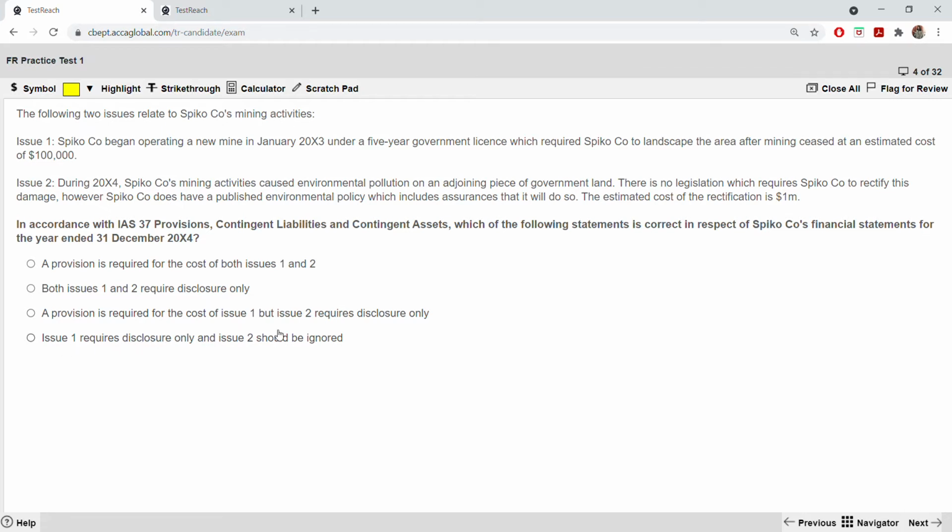To understand this, you have to be very good in your IAS 37. You have to know all the rules and regulations: when something has to be disclosed, when a provision needs to be there. You have to understand that first of all, looking at the nature of an issue. So they are bringing the knowledge of IAS 37 into a case study and telling you to solve this. The correct answer in this case is that a provision is required for both issues 1 and 2.